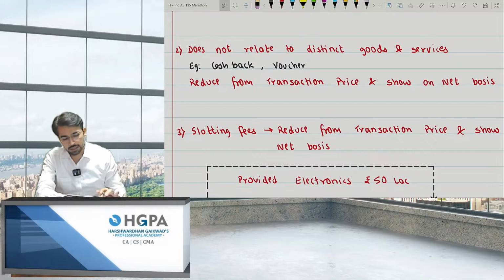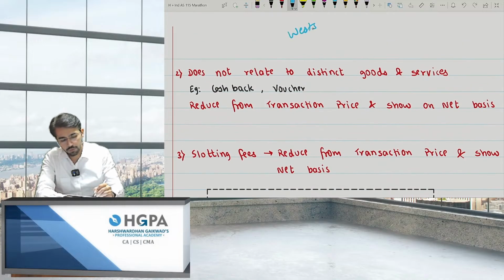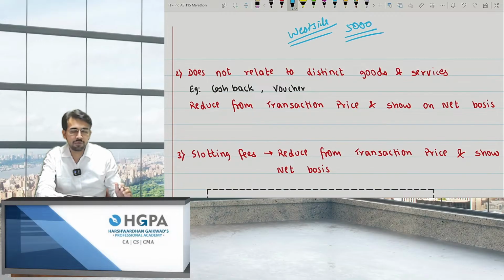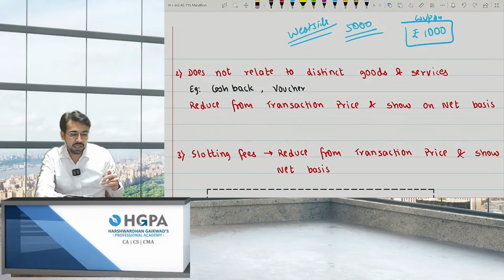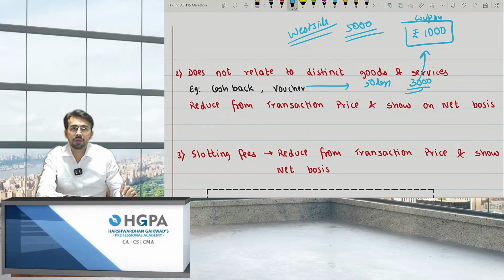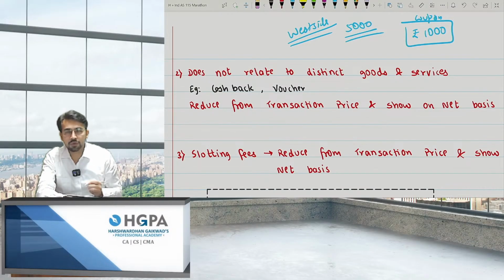you went for shopping. Let's say you went to West Side for shopping, and you purchase goods for rupees 5,000. Let's say you purchase apparels and clothing for rupees 5,000. So basically, they gave you a 1,000 rupees coupon, a voucher, which you can encash if you purchase further. If in the next 50 days you purchase for 3,000, you'll get a discount of 1,000, like this, right? So basically, this is voucher. So what do we have to do in that scenario? Reduce the transaction price and show on net basis.